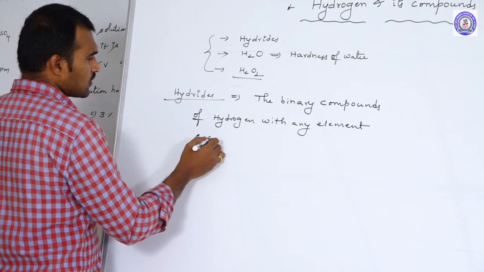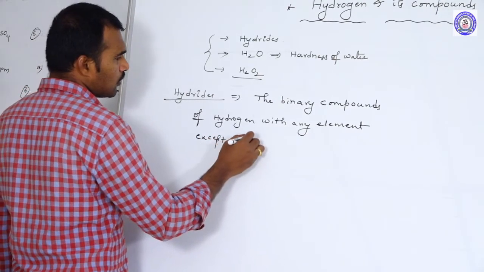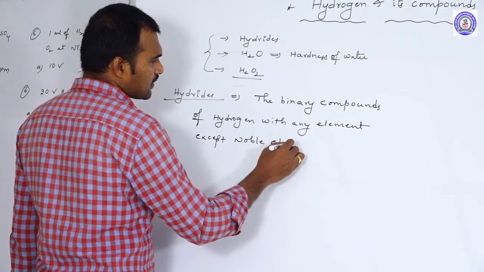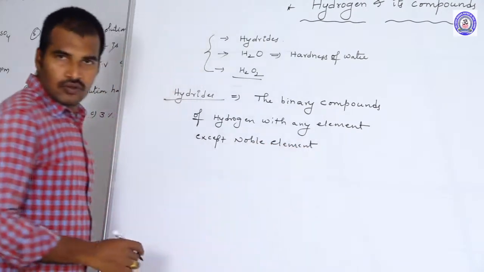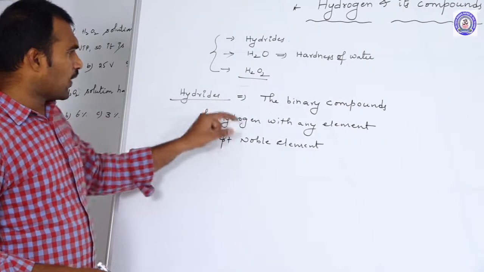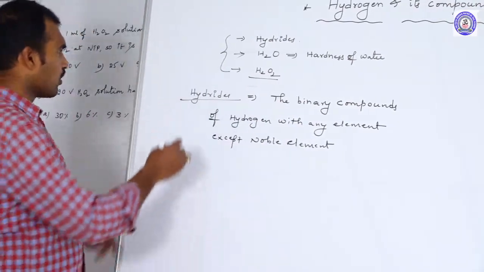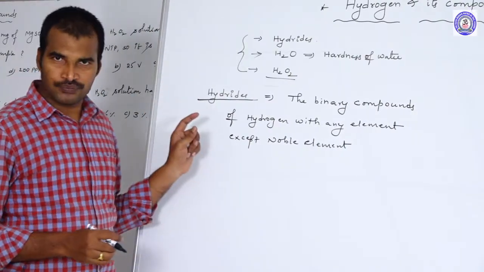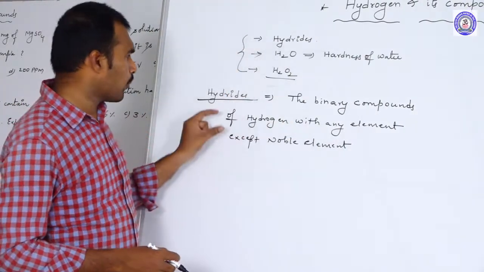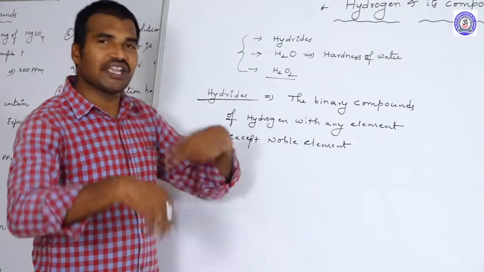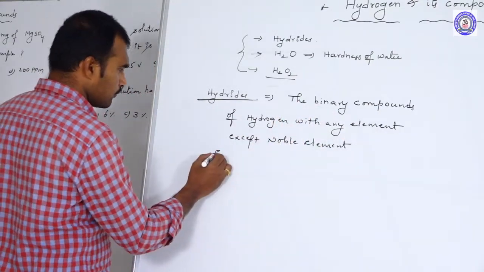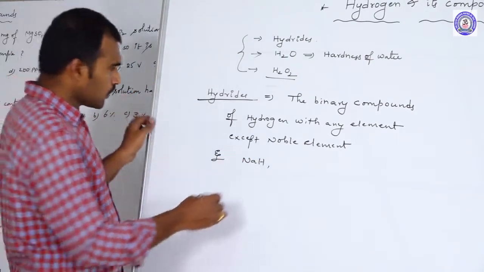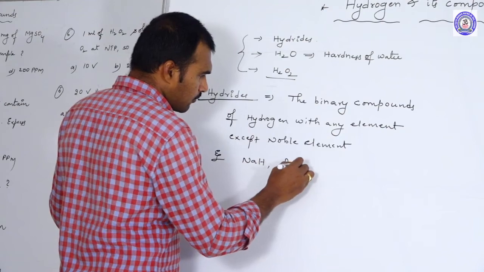except noble gases. Why? Because noble gases anyhow won't make any compound with any other element. So that is why except noble elements. The binary compounds of hydrogen with any other elements we call as hydrides. This is a simple definition for hydrides. Hydrides are nothing but the binary compounds of hydrogen with any element. For example, you take NaH. This is one hydride.